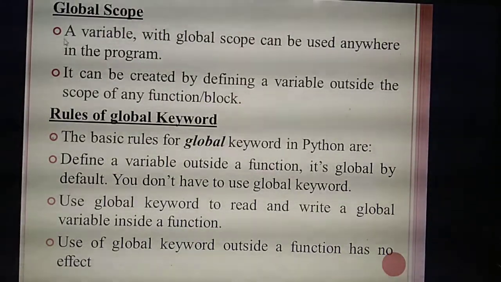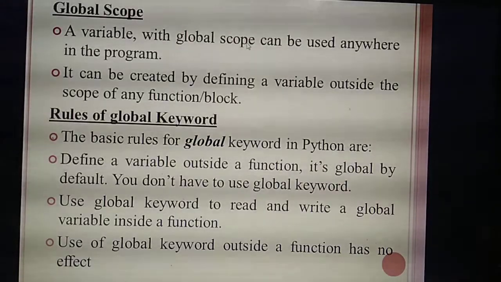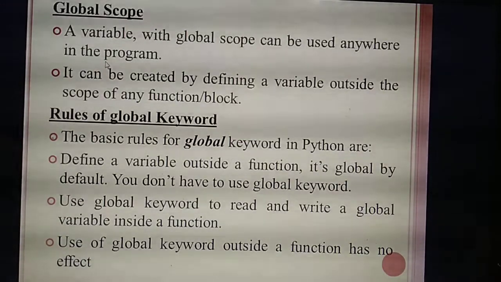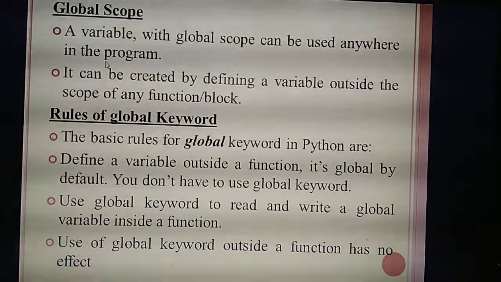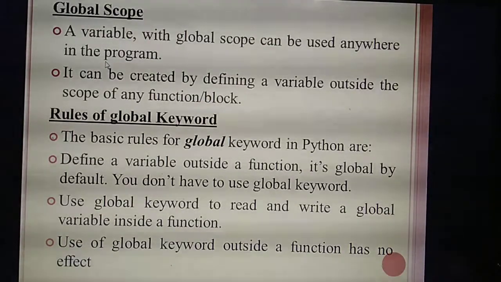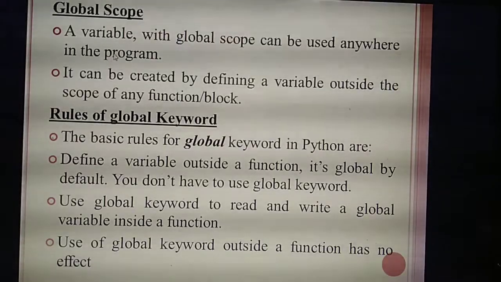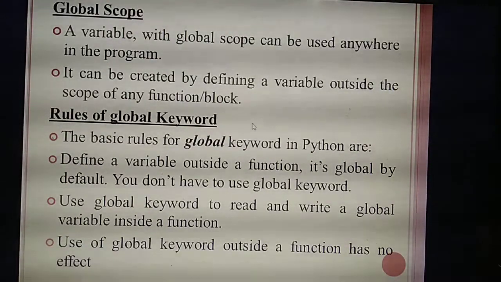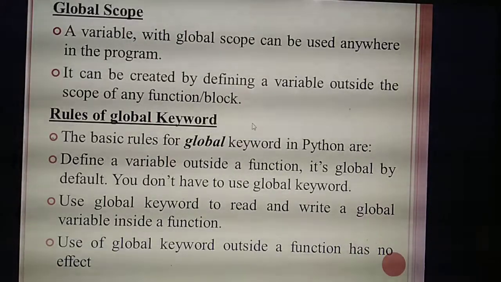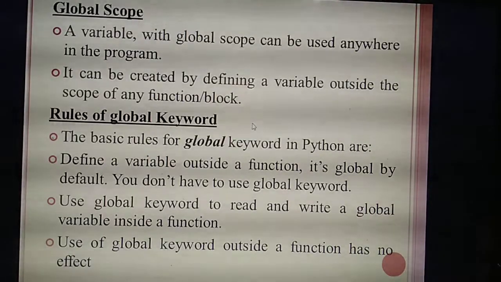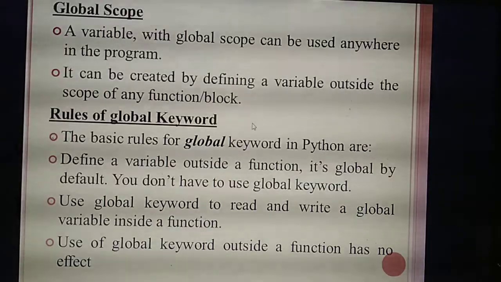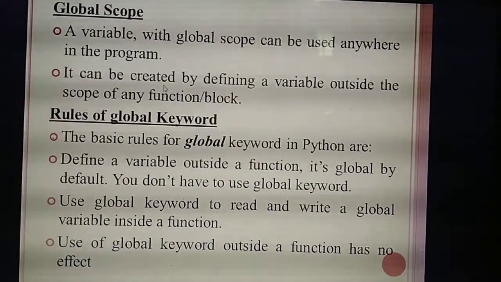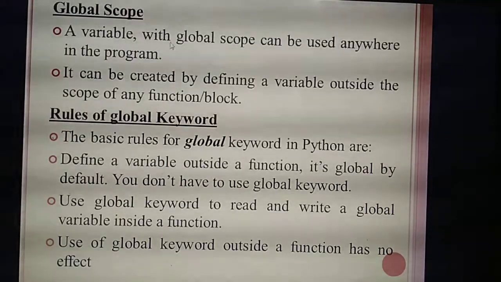See, first definition, first point. The global scope can be used anywhere in the program. Inside the function you can use, outside the function also you can use. Anywhere in the program you can use. Then second point. It can be created by defining a variable outside the scope of any function. That means outside the function you are going to create the variable. Understand?